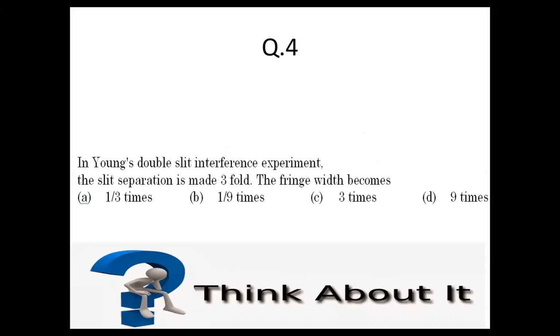In Young's double slit interference experiment, the slit separation is made threefold. So what is the fringe width? What answer did you all get for question number 4?